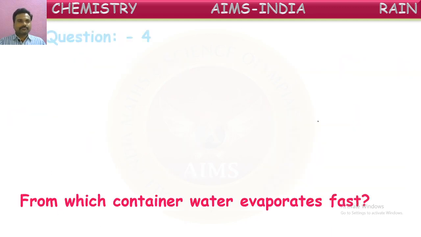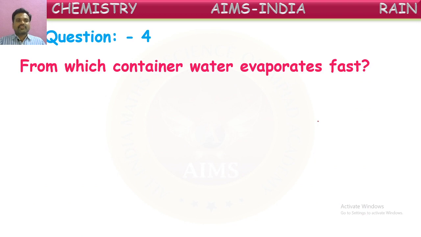Okay. Next, from which container water evaporates faster? So here they are going to show us certain containers which are having equal quantity of water. Now we have to identify from which container water evaporates faster. So they will observe the conditions of the container and the atmosphere provided for that. So from that we have to understand from where water will be evaporated quickly and faster. See the diagrams given, children.